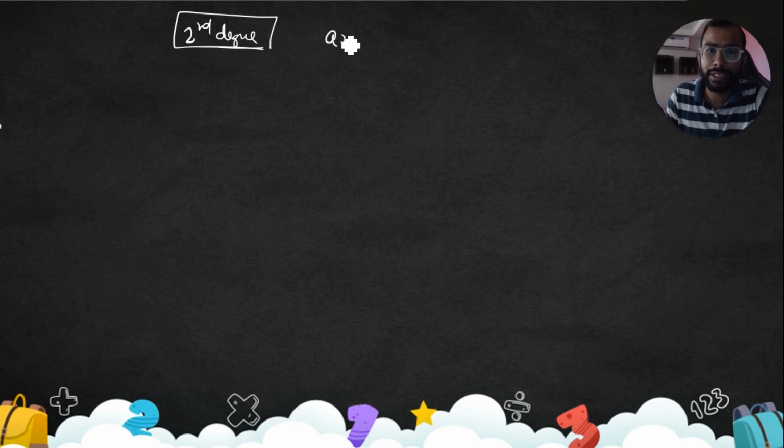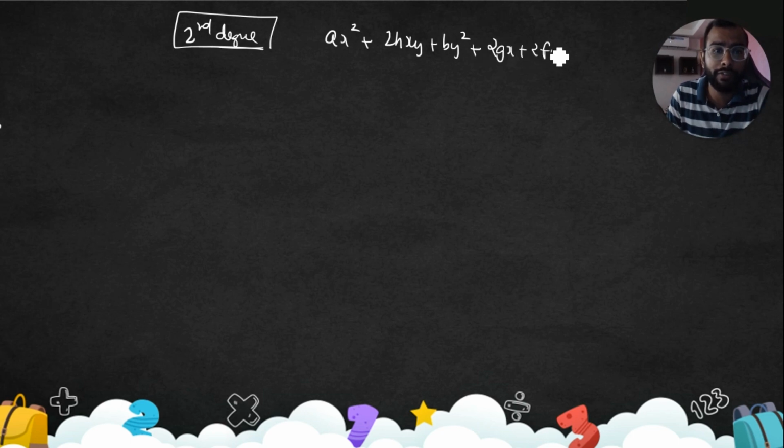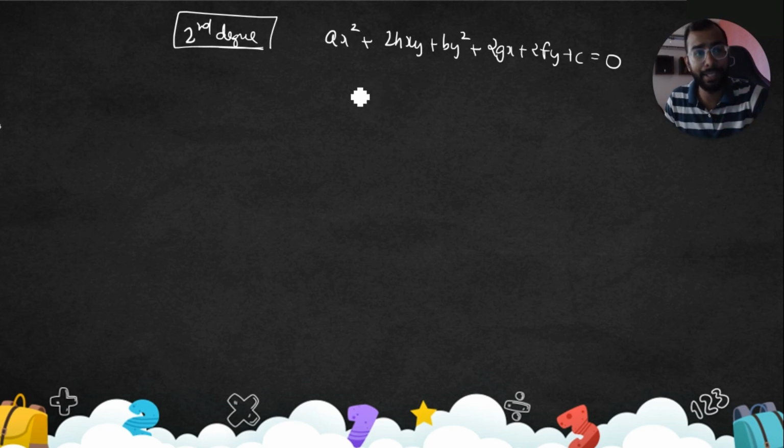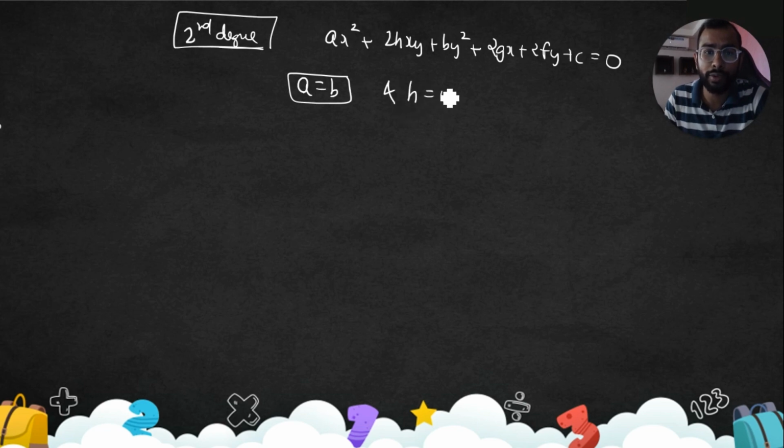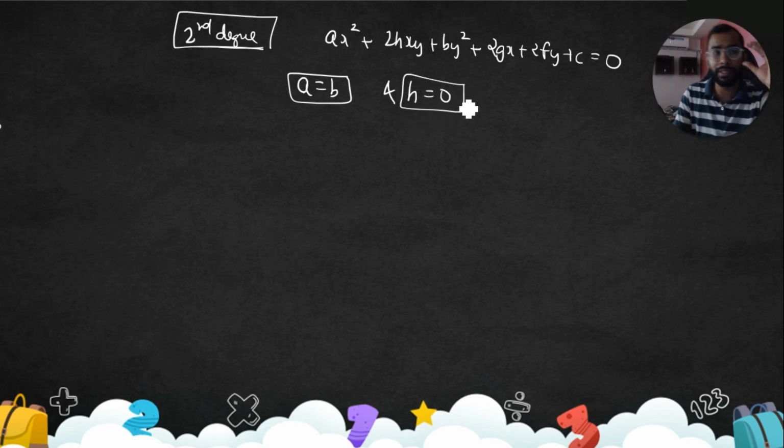The second degree equation is ax square plus 2hxy plus by square plus 2gx plus 2fy plus c equal to 0. It represents a conic. It represents a circle when a is equal to b and h is equal to 0. Remember this, when a is equal to b and h is equal to 0, it represents a circle. That is the main condition. And obviously delta, which should not be 0. If delta becomes 0, this is a point circle.